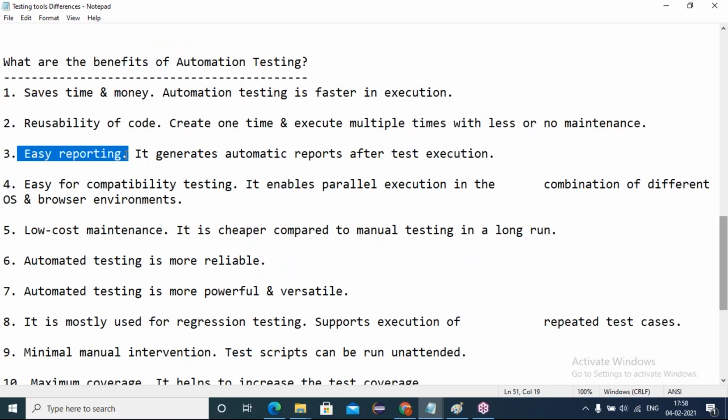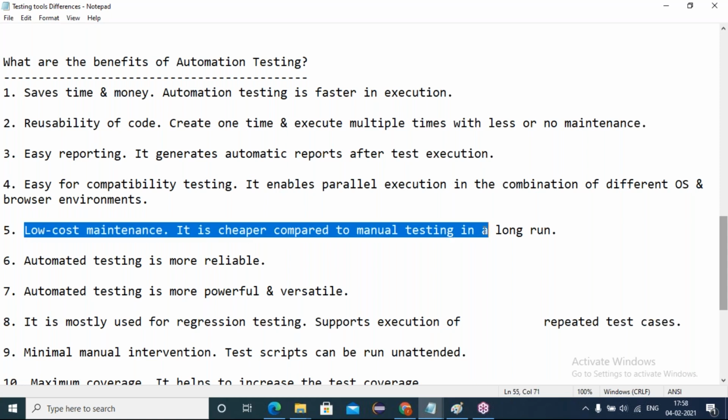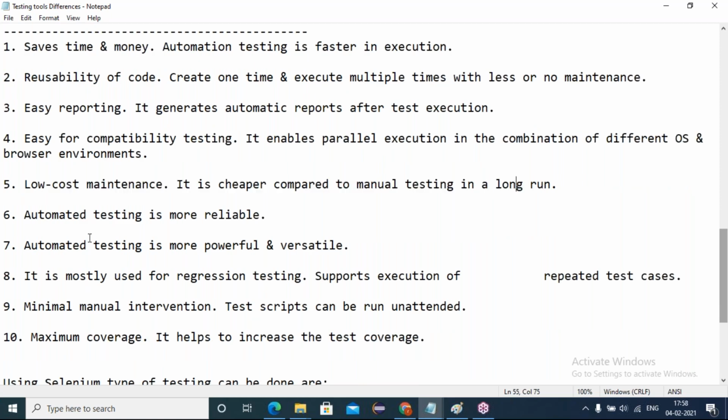Easy reporting. One time you write the reporting as per the instructions you gave: if both are equal, give pass, otherwise give fail. It generates automatic reports after test execution as you instructed. Easy for compatibility testing: it enables parallel execution in combinations of different OS and different browser environments. Low cost: maintenance is cheaper compared to manual testing, for long runs.